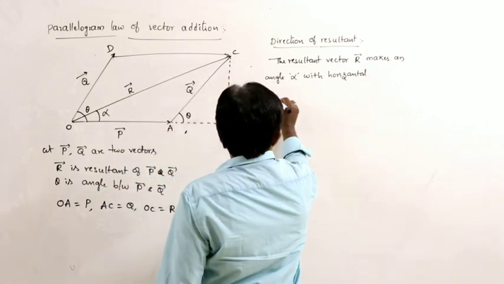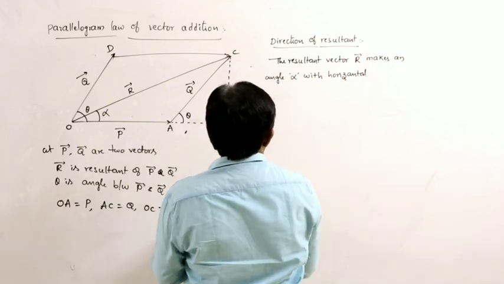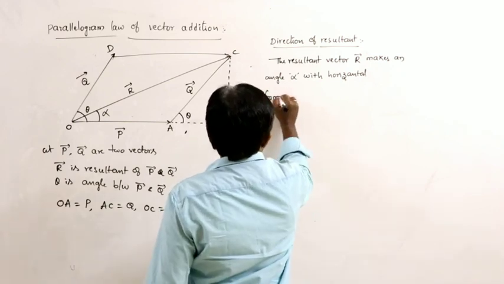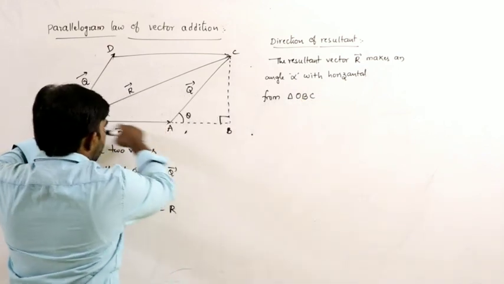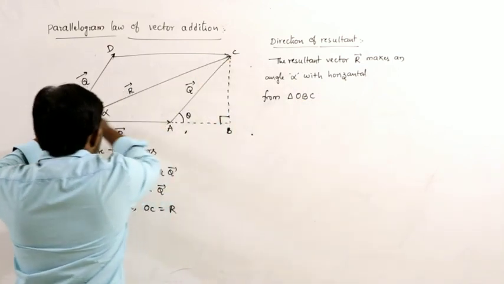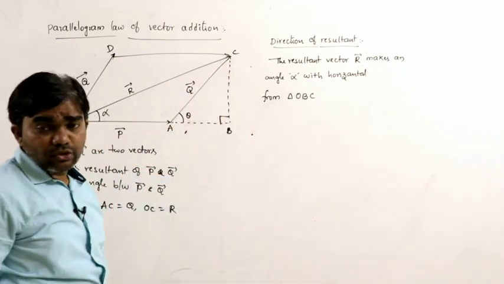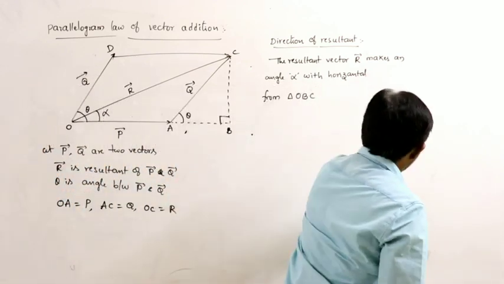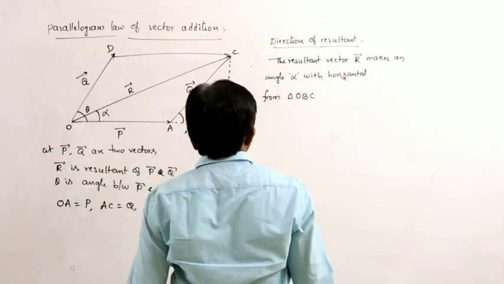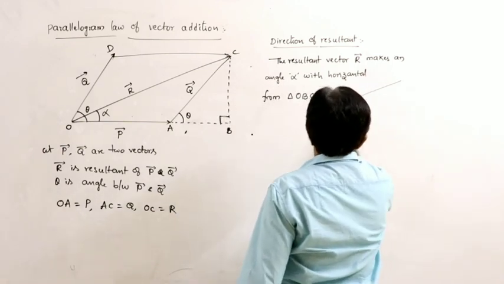So tan alpha can be written, again, from triangle OBC.